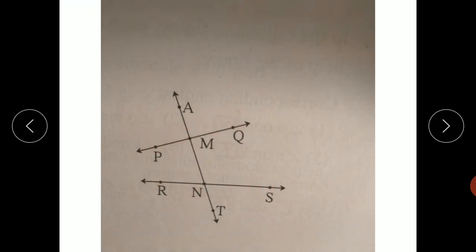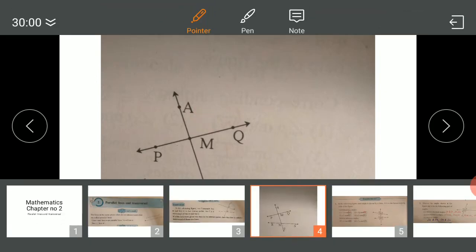The second pair of exterior alternate angles is angle AMQ, this angle AMQ and angle RNT.